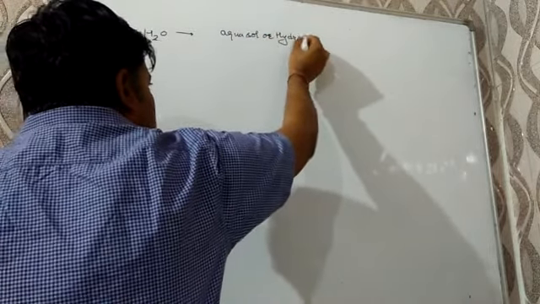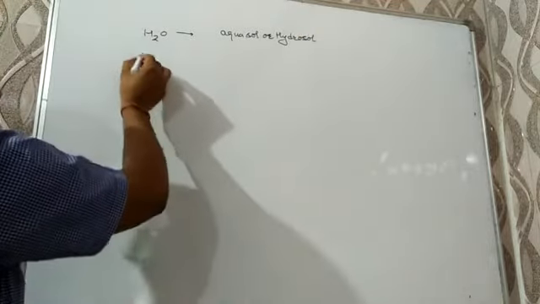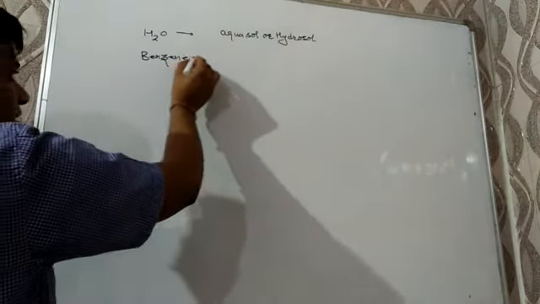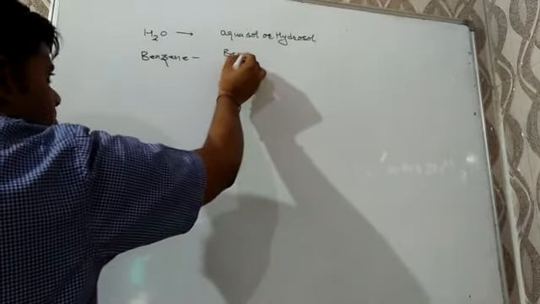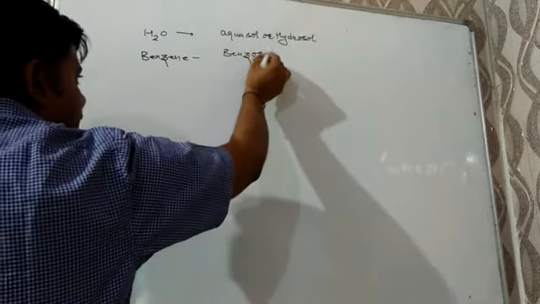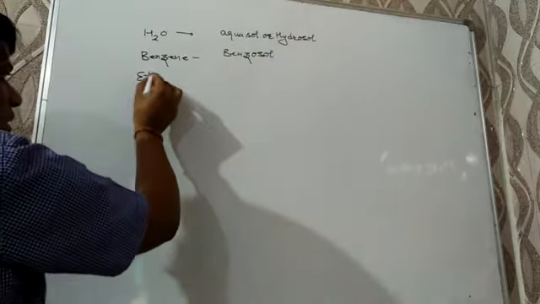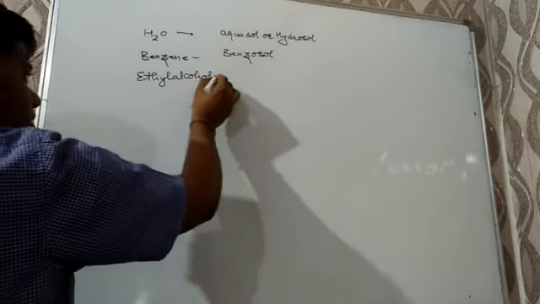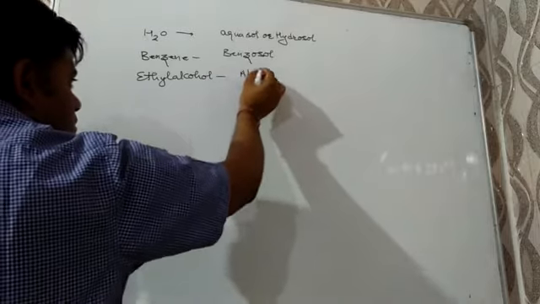If the dispersion medium is benzene, then that is known as benzosol. And if the dispersion medium is ethyl alcohol, then it is known as alkosol.